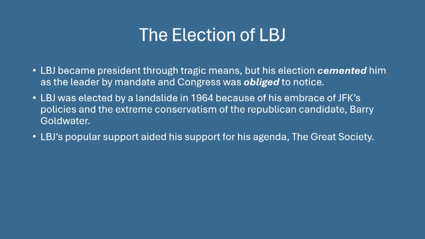The election of LBJ. LBJ became president through tragic means, but his election cemented him as the leader by mandate, and Congress was obliged to notice. LBJ was elected by a landslide in 1964 because of the embrace of JFK's policies and the extreme conservatism of the Republican candidate, Barry Goldwater. LBJ's popular support aided his agenda, the Great Society.